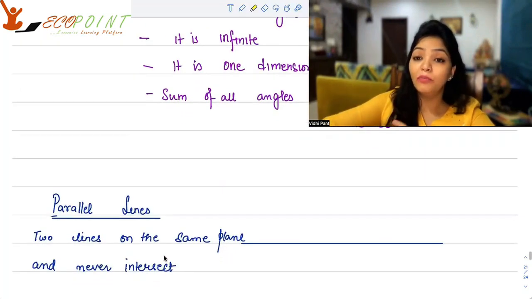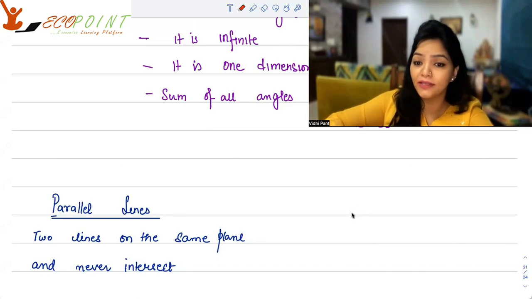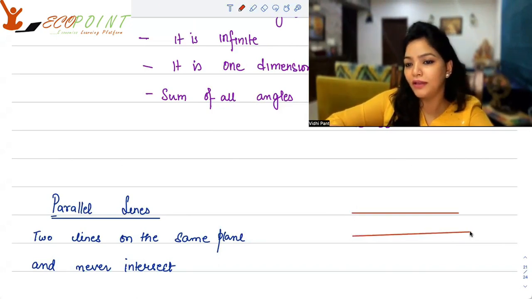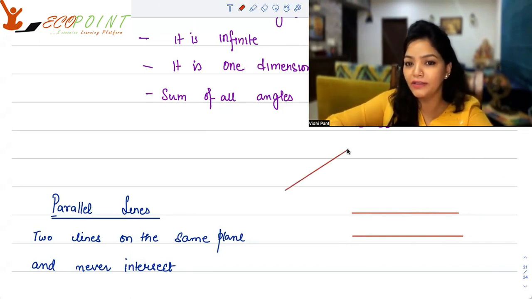Now let's talk about parallel lines. When do you say that two lines are parallel? When two lines are lying on the same plane, but they never intersect, then they are called parallel lines. The only possibility that they do not intersect is when they're moving like this.